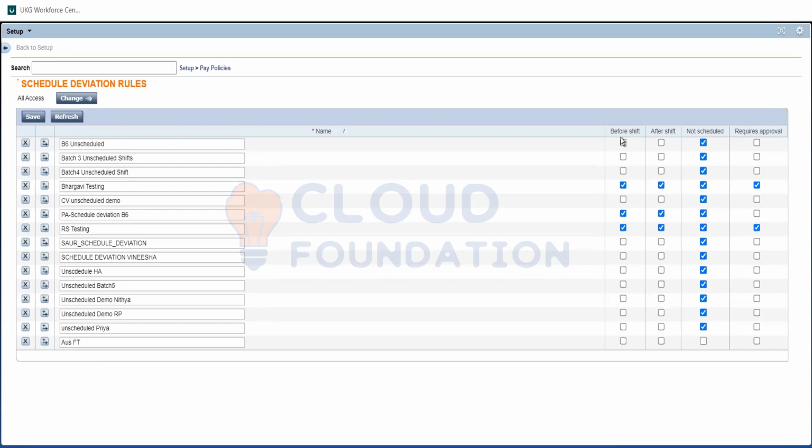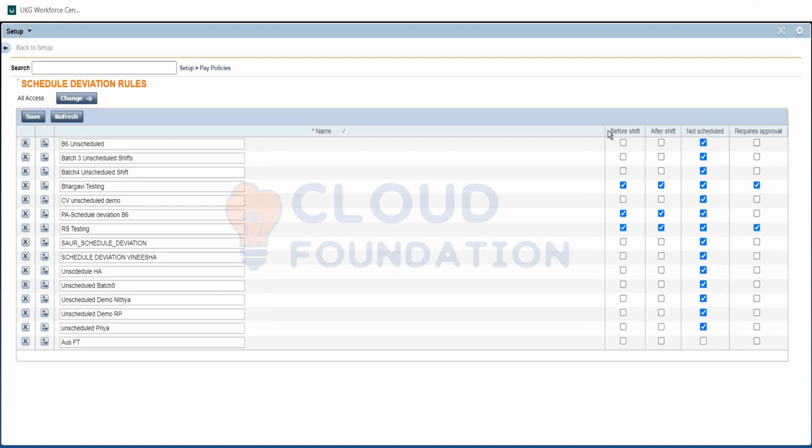Employees, if his shift starts at 8 and completes by 4, sometimes the employee will come early to his shift, late to his shift, and also sometimes he might come on an unscheduled shift.